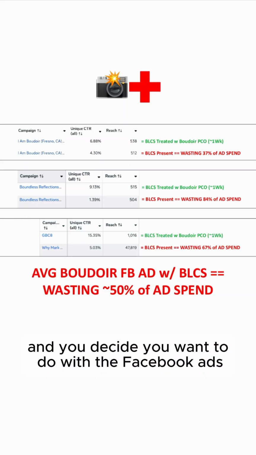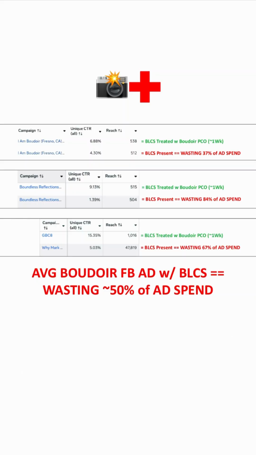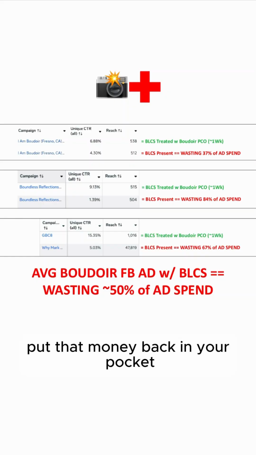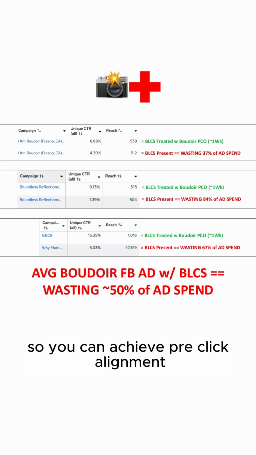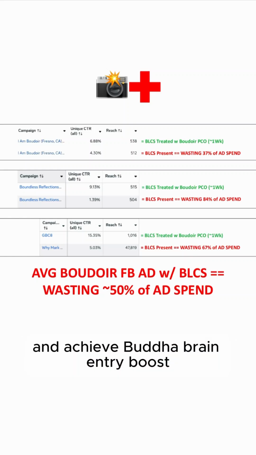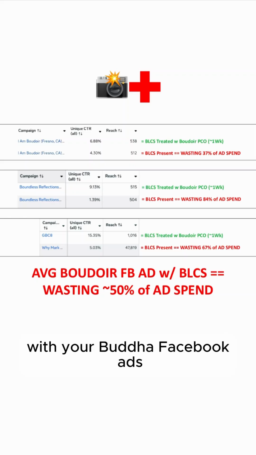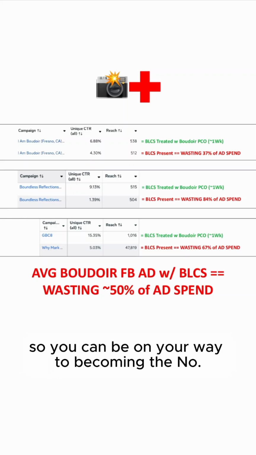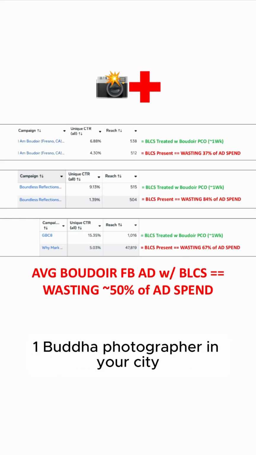You decide you want to do it with Facebook ads. Put that money back in your pocket so you can achieve pre-click alignment, become a dominant boudoir advertiser, and achieve boudoir brain entry boosts with your boudoir Facebook ads. So you can be on your way to becoming the #1 boudoir photographer in your city.